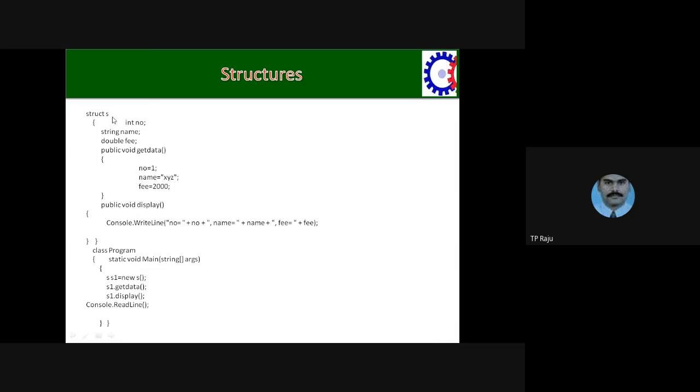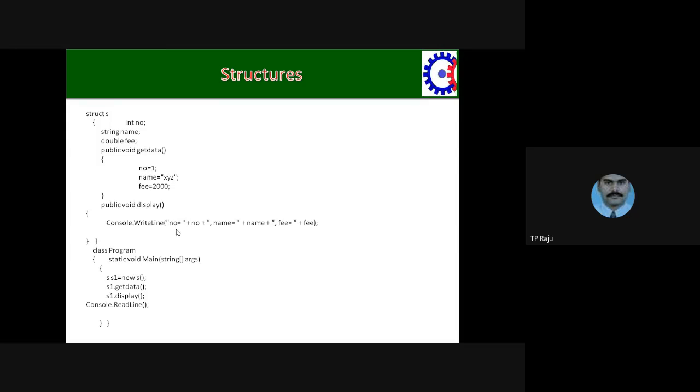Next, if you see the second program of the structure in the next slide, here you are creating S as the structure. In this S structure, we are putting name and fee as the members. Name is a string member. Fee is a double type member. Here you are not putting the public keyword in front of the members, because you want to keep these members in the private area. You are putting functions in this structure.